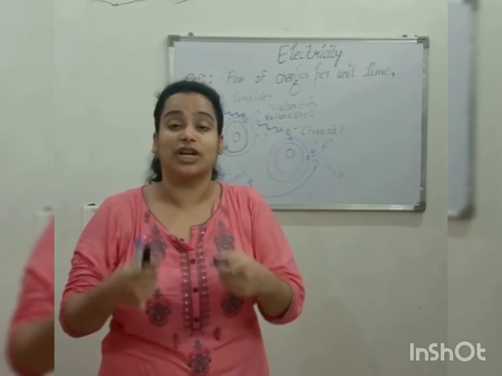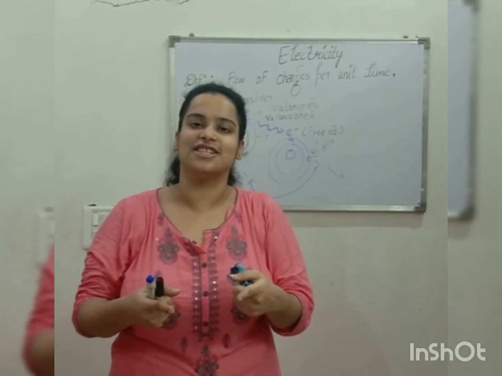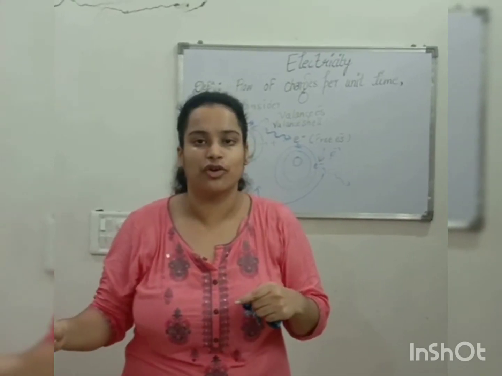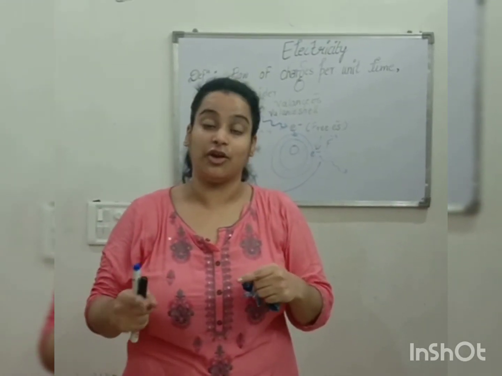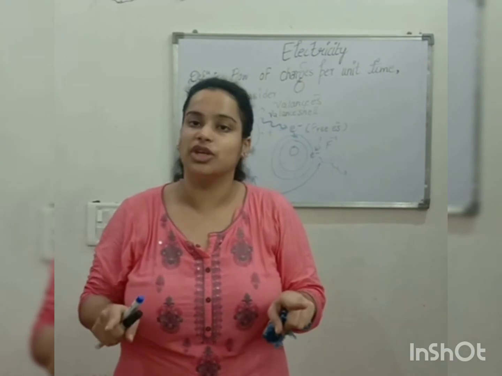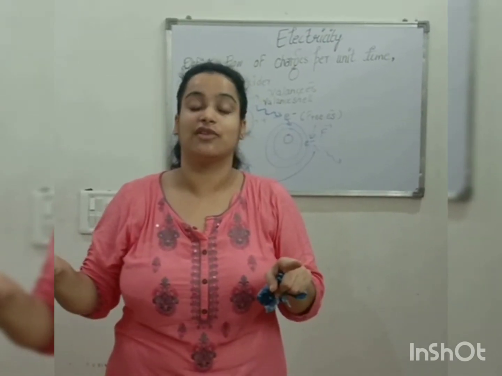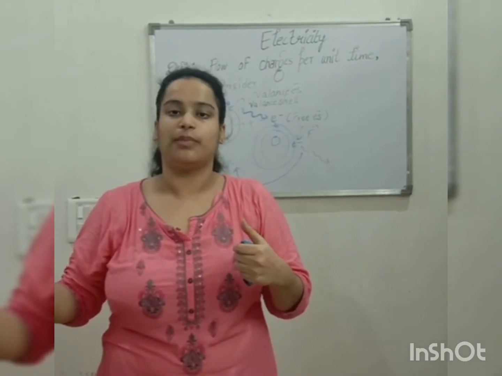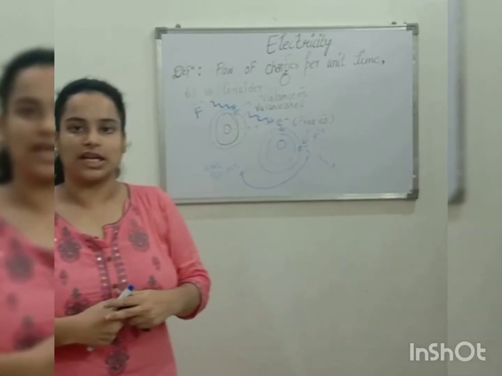What is this term known as? This term is known as electric current. So the flow of charges, the flow of electrons, is known as electric current. Hope you understand this term, and there is no need to memorize it. Why can the electrons flow? Why is there the phrase flow of electrons per unit time? Clear with this term?